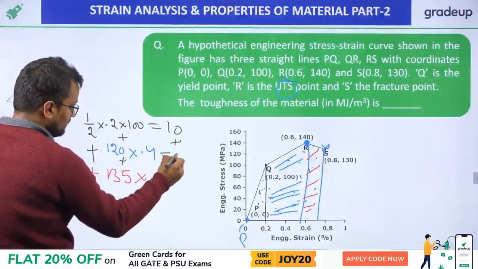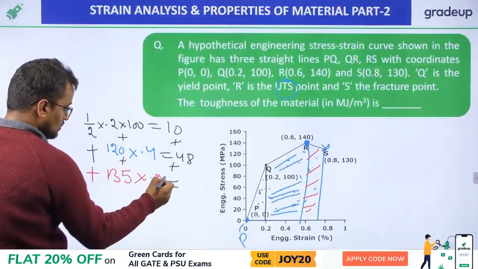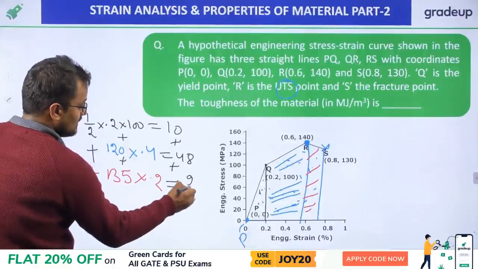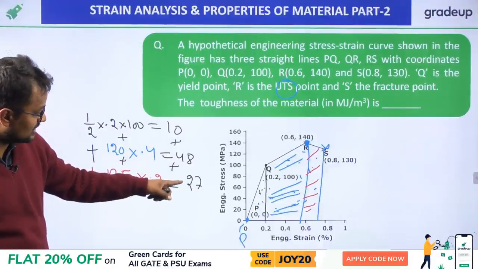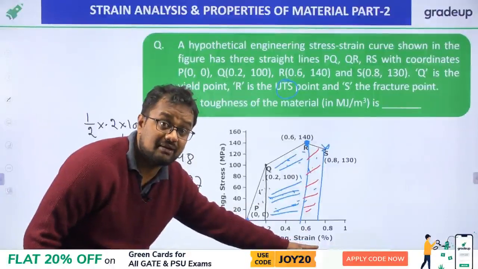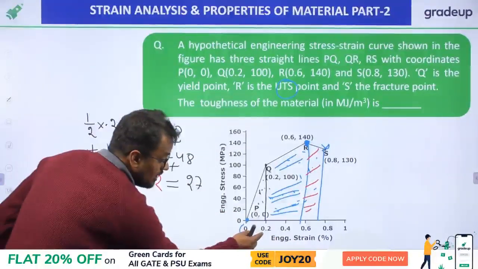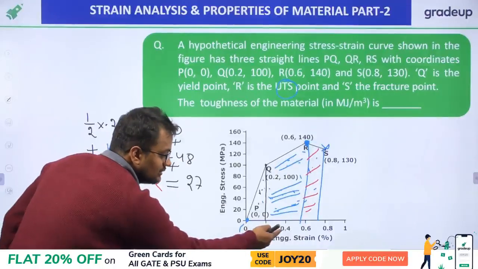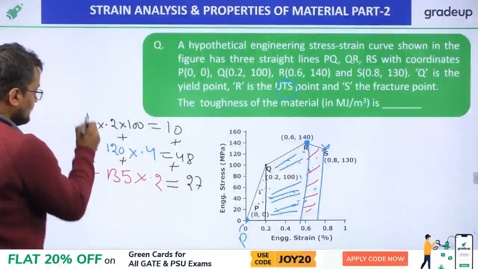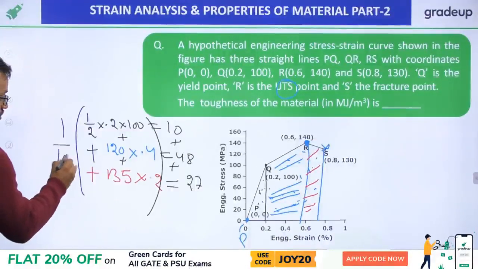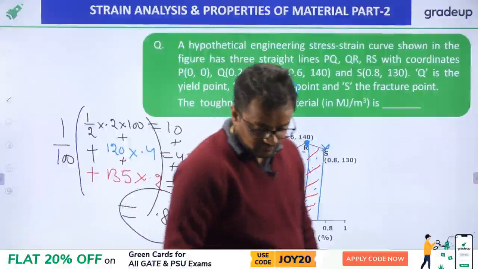120 into 0.4 will be 48, and 135 into 0.2 will be 27. So 10 plus 48 plus 27 gives 58, 68, 85, and this is a percentage. Please remember, this is percent, per 100. So 0.2% is actually 0.2 upon 100, 0.4% is actually 0.4 upon 100, and this is 0.6 upon 100. So we have to divide by 100 also. So it will come out to be 0.85. So the actual answer is 0.85, my friends.